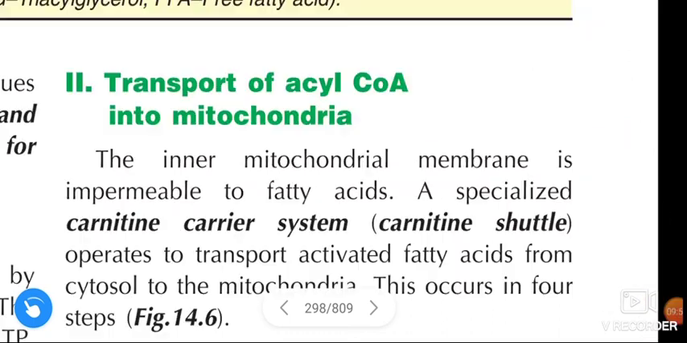This video is continued, guys. In the next video, we are going to learn about the transport of acyl-CoA into mitochondria, and this is the second stage.